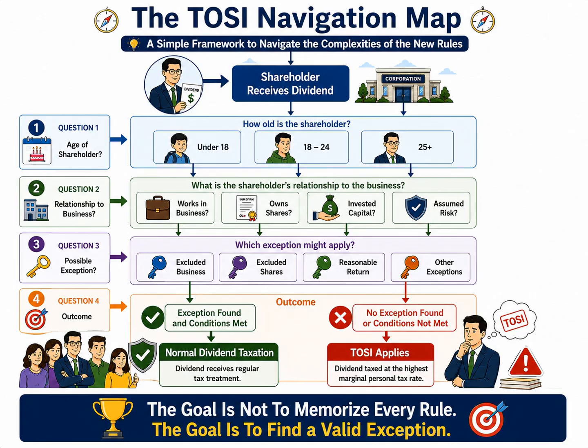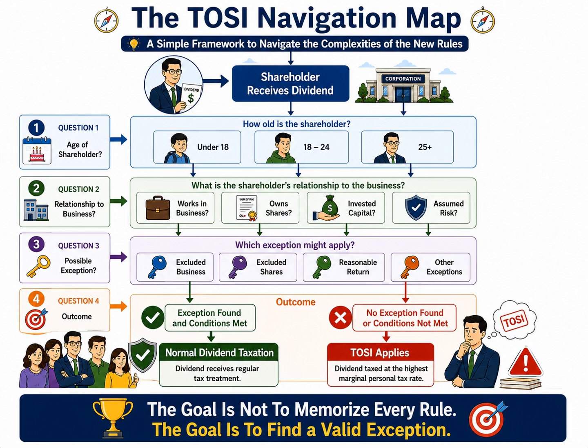However, if no exception applies, or if the conditions of an exception are not fully met, the dividend may become subject to TOSI. In that case, the income can be taxed at the highest marginal personal tax rate, significantly increasing the tax cost. The most important lesson from this slide is that successful TOSI analysis is not about memorizing hundreds of detailed rules.